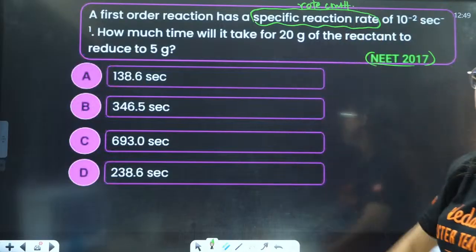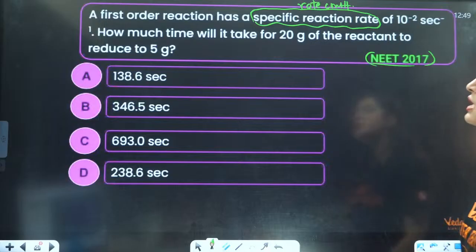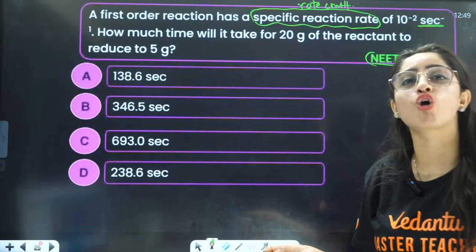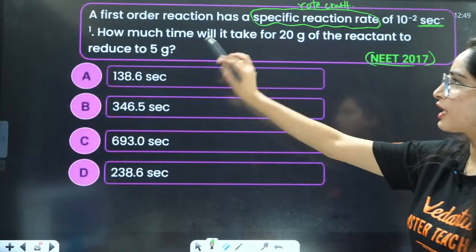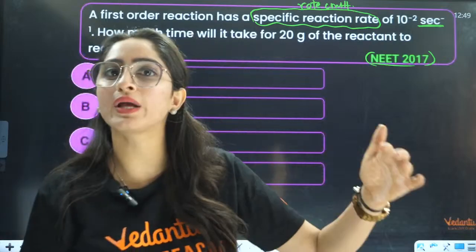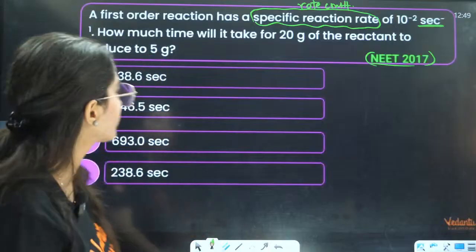This is a new name for it. The rate constant is given to you per second, which means they are talking about a first order reaction. If they have not mentioned whether it is first order or second order, you can see the units of K and understand which it is.